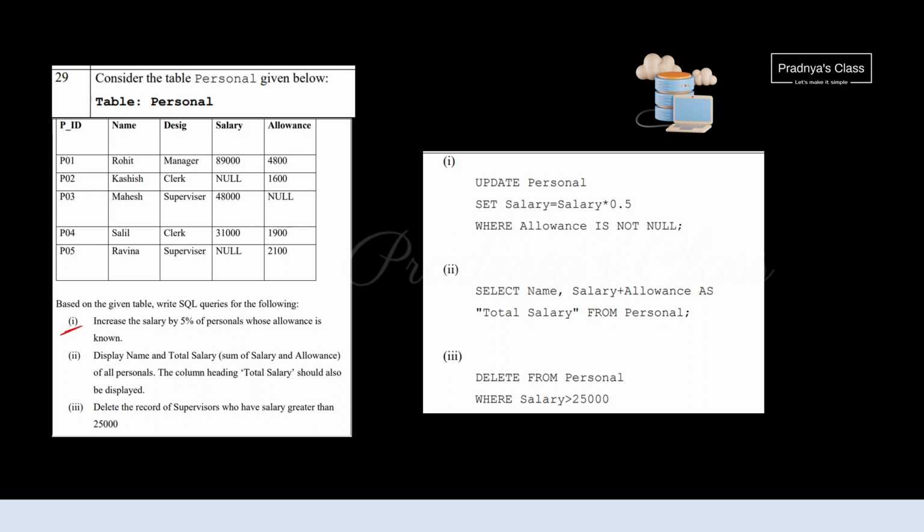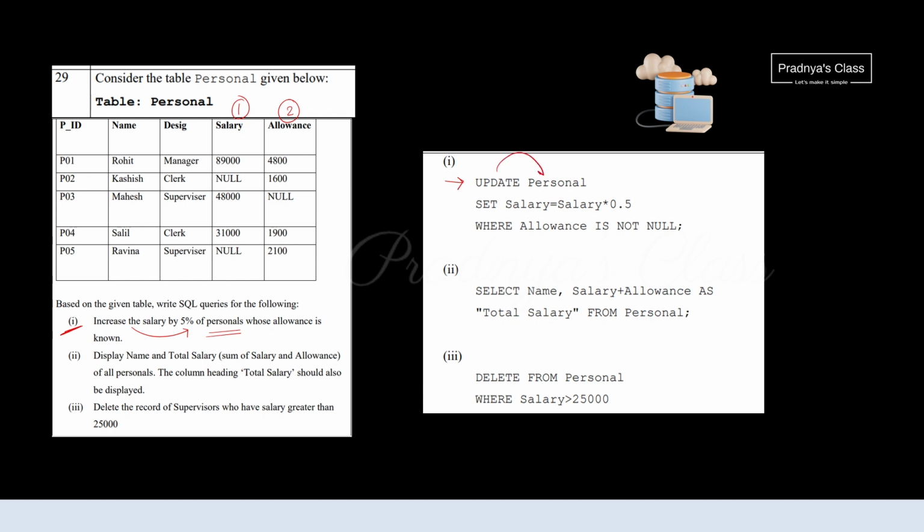Let's read the first description for which we have to write the query. Increase the salary by 5% of the personnel whose allowance is known. So for that we need to work on two columns. First is salary and the second is allowance. If you want to update the record or modify the record in an already created table, we use the update query.